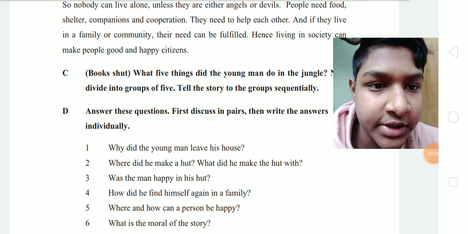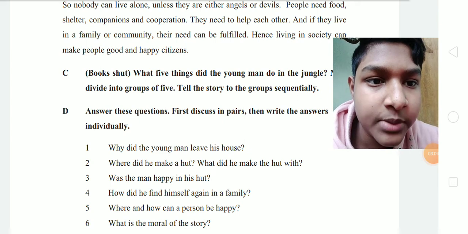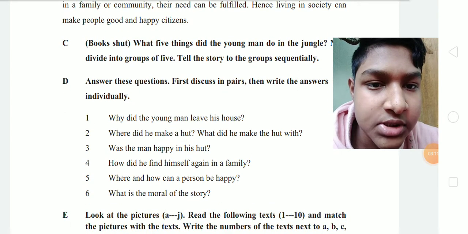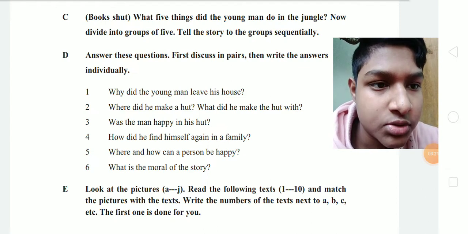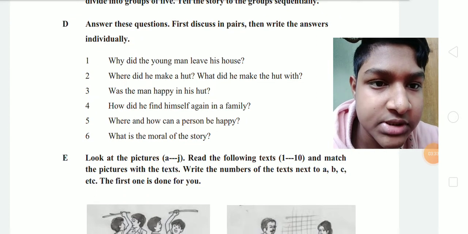4. How did he find himself again in a family? Because there's a whole story behind this. 5. Where and how can a person be happy? 6. What is the moral of the story? E. Look at the pictures A to Z. Read the following texts 1 to 10 and match the pictures with the text. Write the numbers of the text next to A, B, C, etc. The first one is done for you.